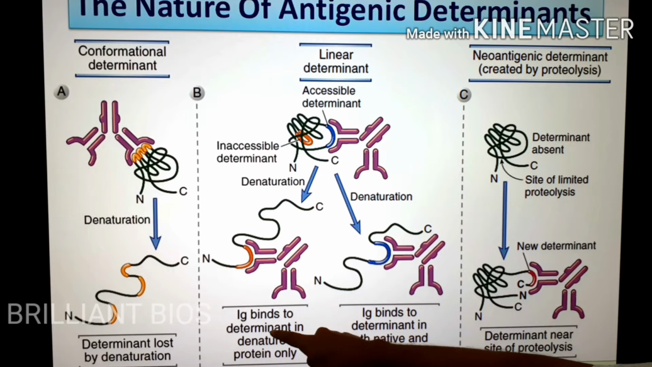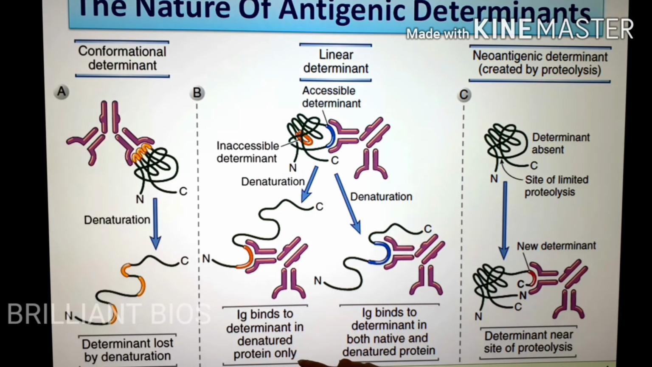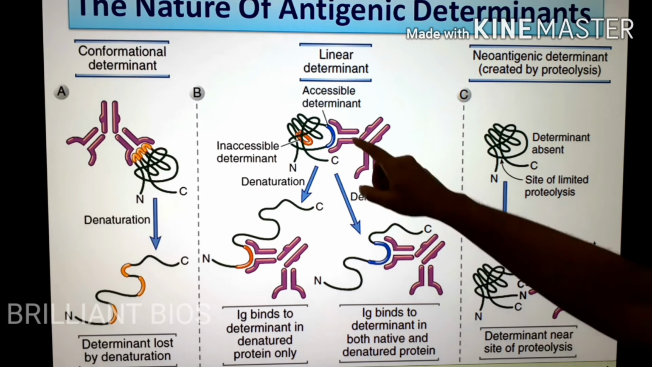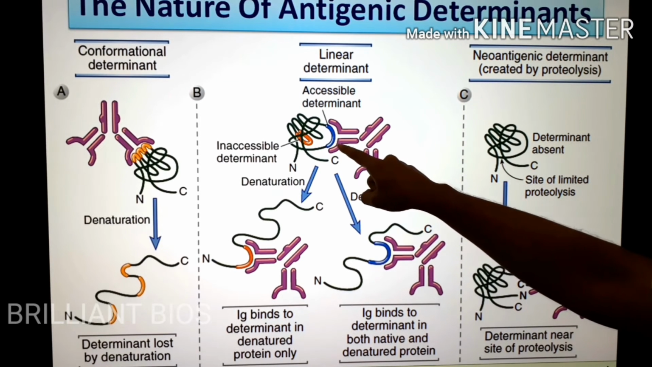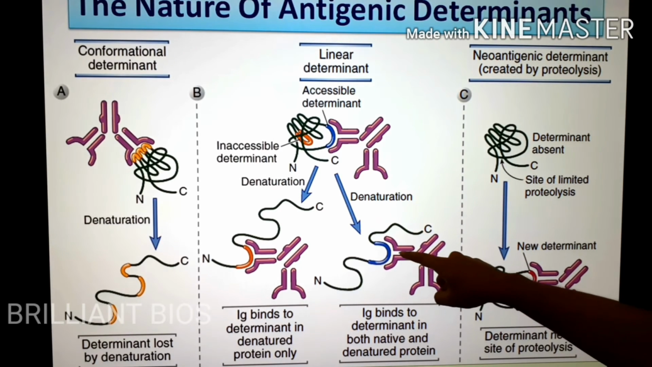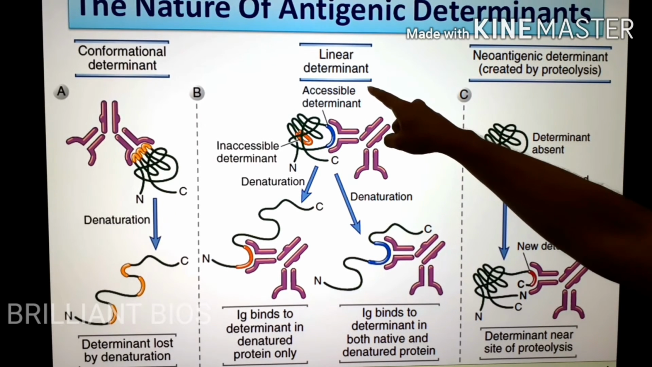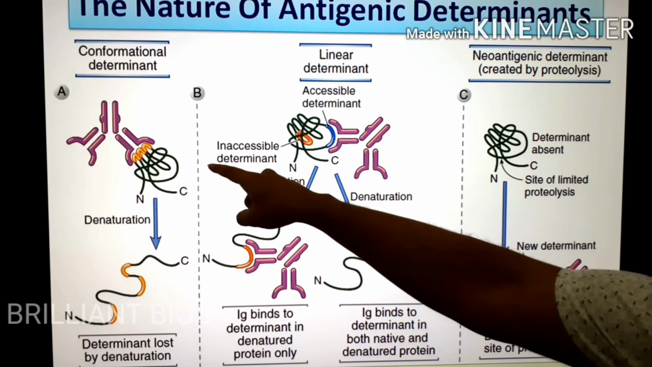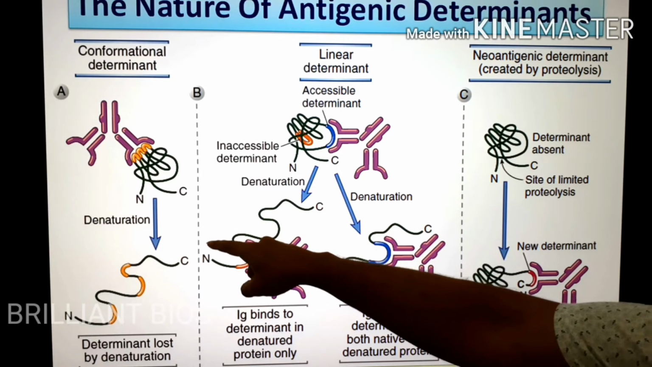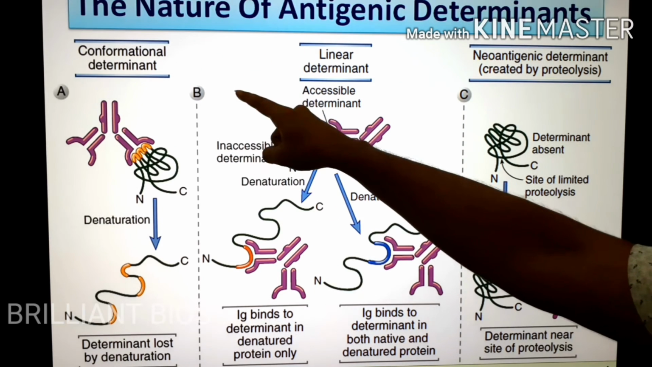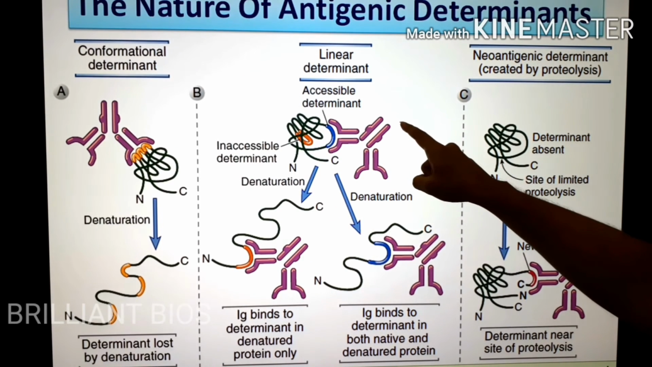Ig binds to determinants in denatured protein only, so this is called a linear determinant. Or an accessible determinant, when it goes through a denaturation process but can still bind with the antibody, is also a linear determinant, because only the conformational determinant cannot be recognized when it goes through denaturation. So this is the difference between a conformational determinant and a linear determinant.